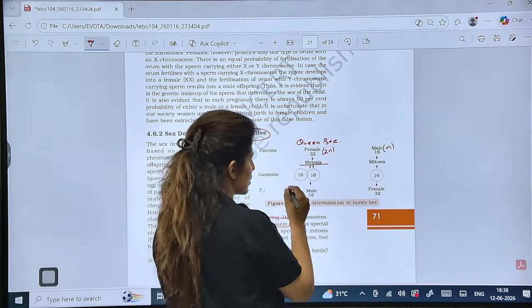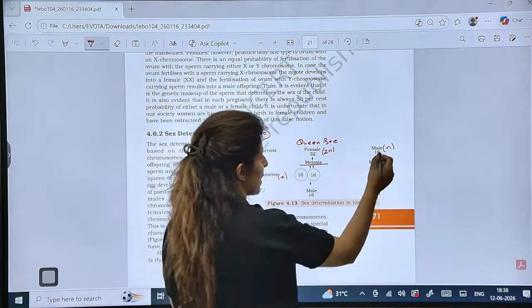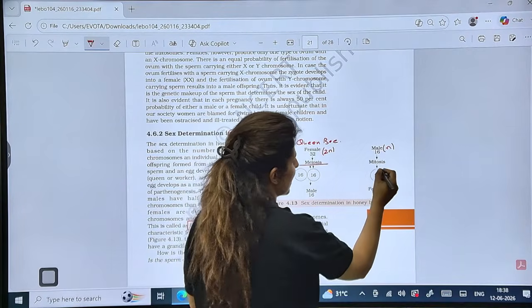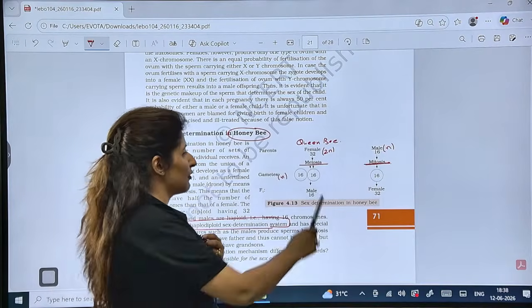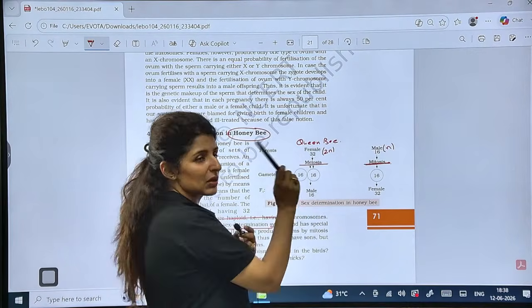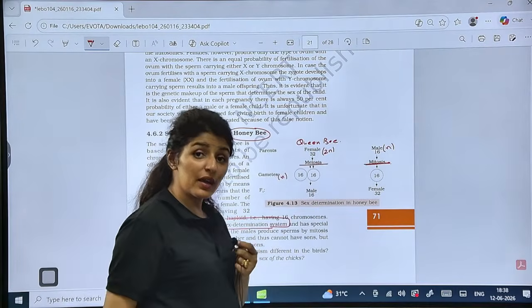She is 2n, so gametes have to be n, she will produce it by meiosis. Male is already haploid. So male will be producing sperms by mitosis. First difference here, male is haploid, female is diploid. Second, female produces gametes by meiosis, male produces it by mitosis.